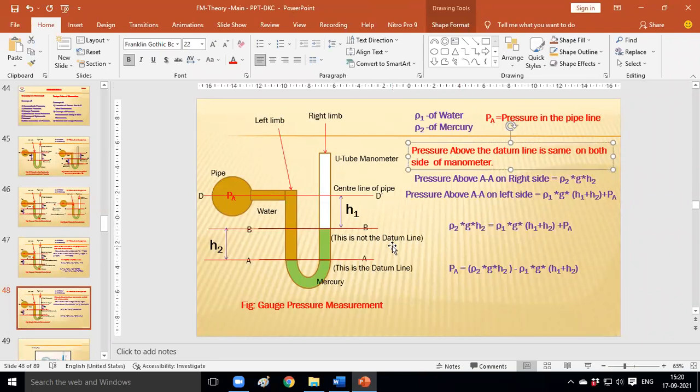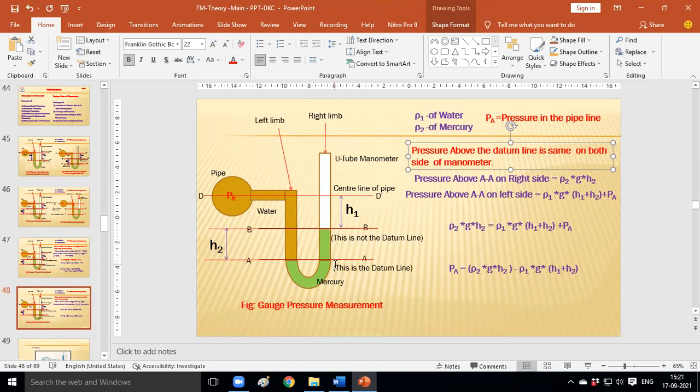Can you tell me how many liquid columns are above the datum line on the left side of the manometer? Only one. Which column? Water column. And similarly on the right side of the limb, how many liquid columns are there?